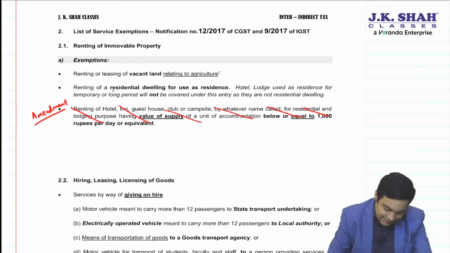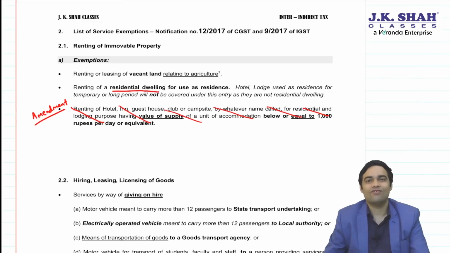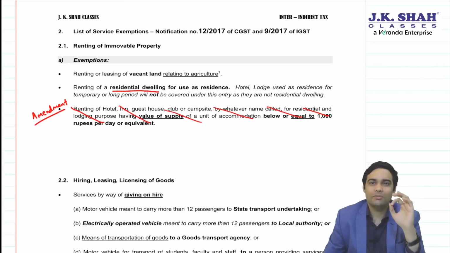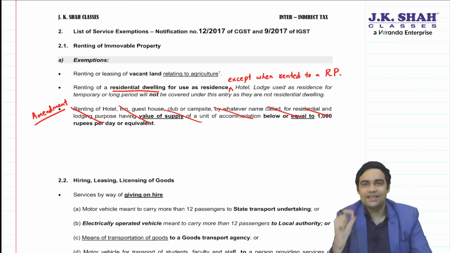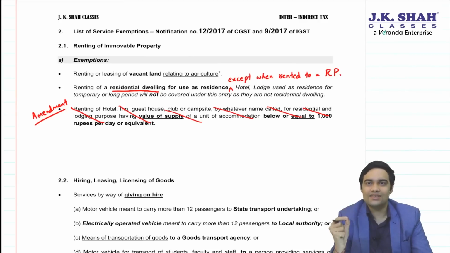Then there was an exemption with regard to renting of residential dwelling for use as residence. Twin condition. One, it should be a residential property. Second, it should be used as a residence. What has changed? Here, the law has added a sentence. Except when rented to a registered person. That means when a residential dwelling is rented to a registered person, then the exemption will not be